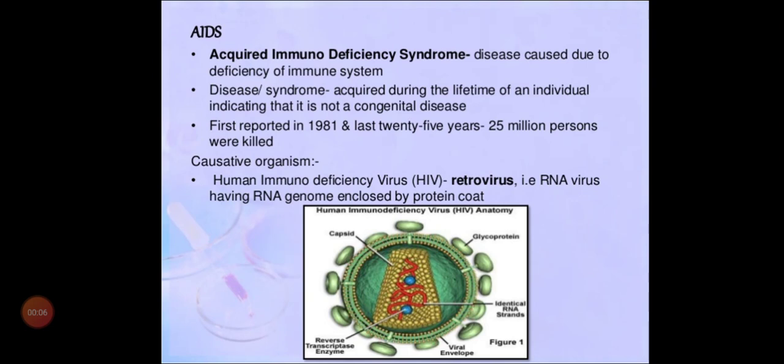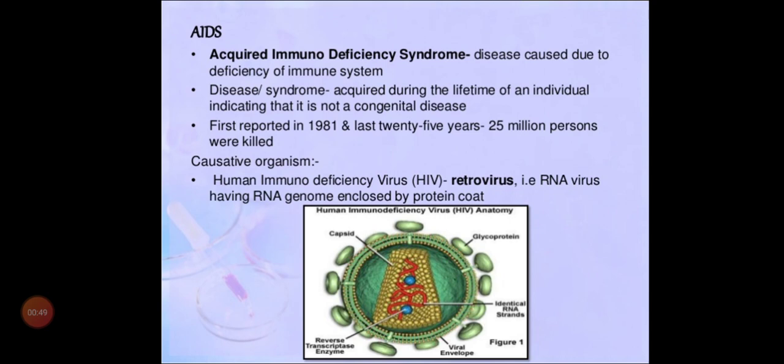Okay, what is AIDS? Acquired Immunodeficiency Syndrome. As I have discussed about the immune system, previously I have also explained the immunodeficiency diseases. What do you mean by immunodeficiency disease? Immunodeficiency disease that is inborn, innate in nature, means they don't have B cells or T cells. That is innate immunodeficiency. Don't get confused with the acquired immunodeficiency. Is that clear? By birth they will have that problem, a deficiency in their immune system. That case is different.